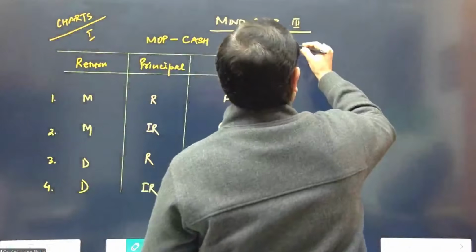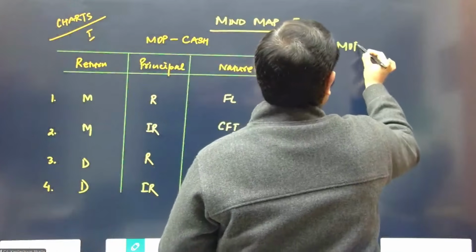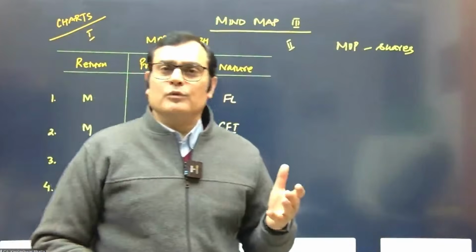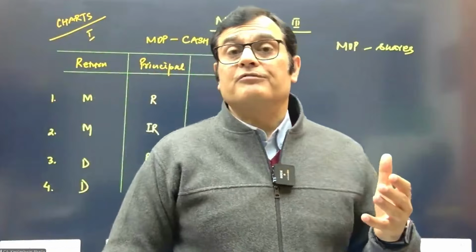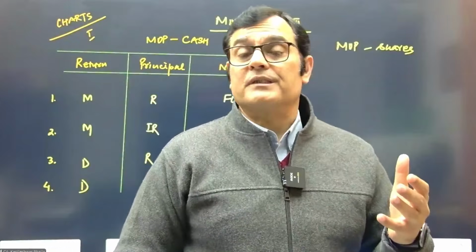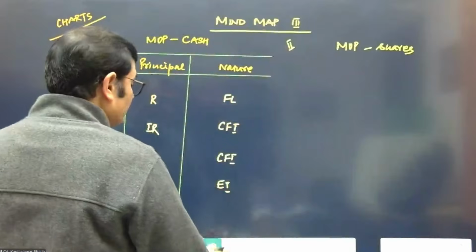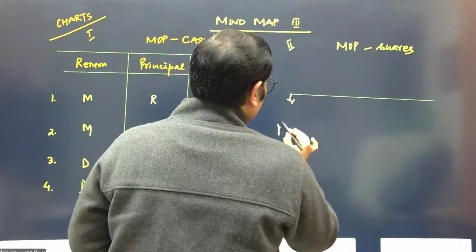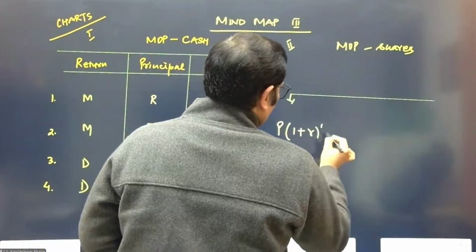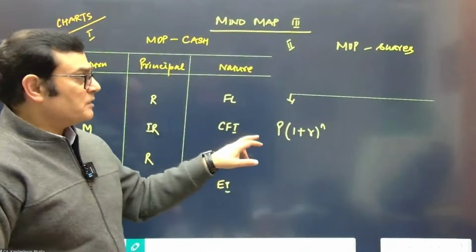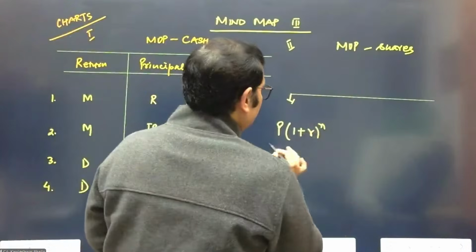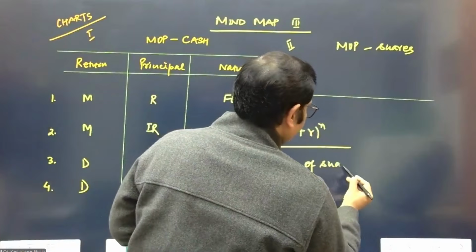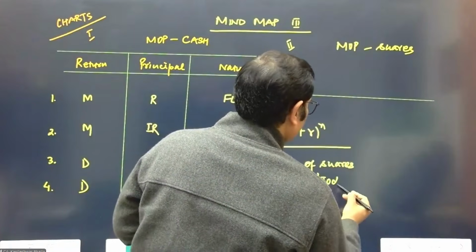Second, we're making the second chart where we're considering the mode of payment to be equity shares of the company. Now, in this case, you'll see only two combinations. Either the number of shares are going to be fixed or the number of shares are going to be variable. Generally, just to give you a formula, the examiner will give you a principal with a compounded rate of interest. The principal is compounded with a rate of interest for n number of years, and this is divided by the fair value of the shares today.